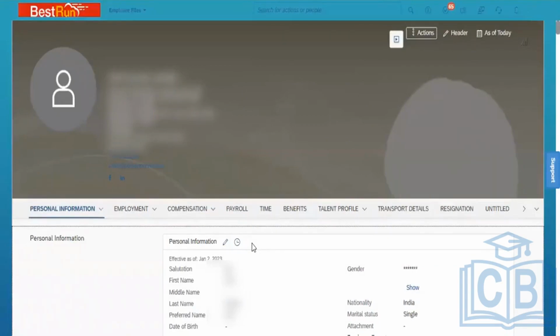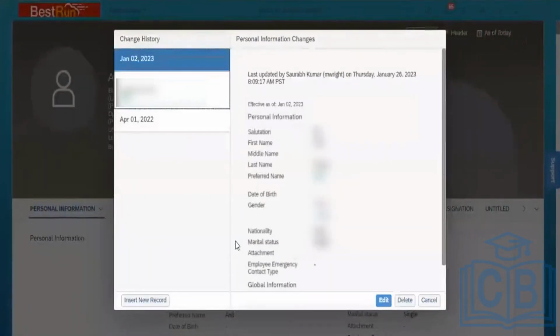What is the behavior? When you see some portlets, they have an edit icon also. They have a history icon also. As a user, if I click on the history, I can view the history record, right? Time to time, what are the changes which have been done? Now you can see somebody has created the record, then later on somebody again did some changes.